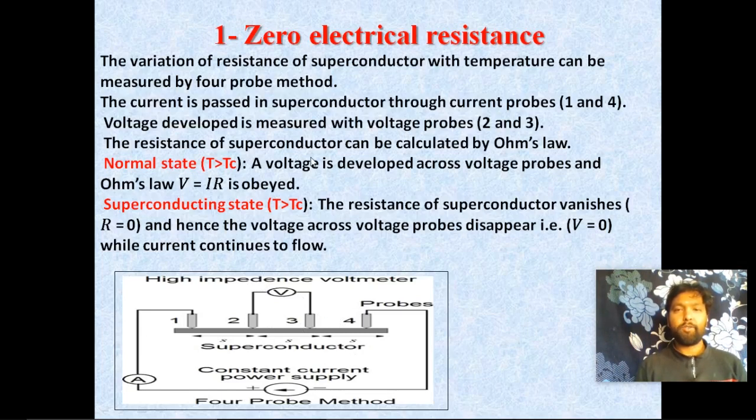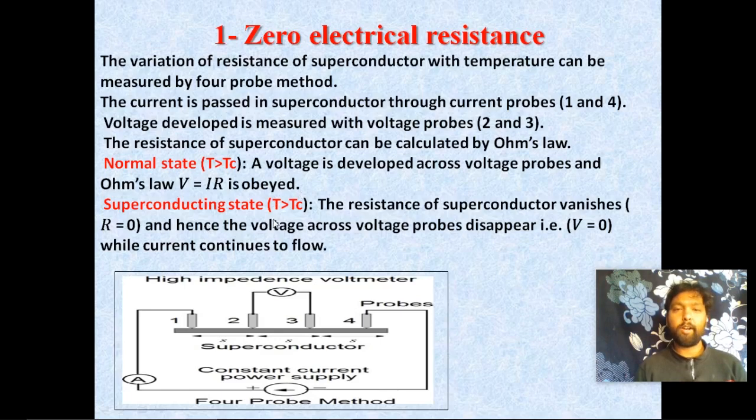The resistance of the superconductor can be calculated by Ohm's law, V equals IR. In the four probe method, at the normal state, that is, above the critical temperature at which the superconducting state appears, a voltage is developed across the voltage probes and Ohm's law V = IR is obeyed.